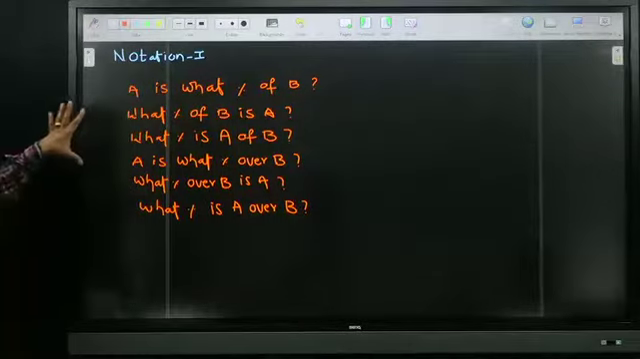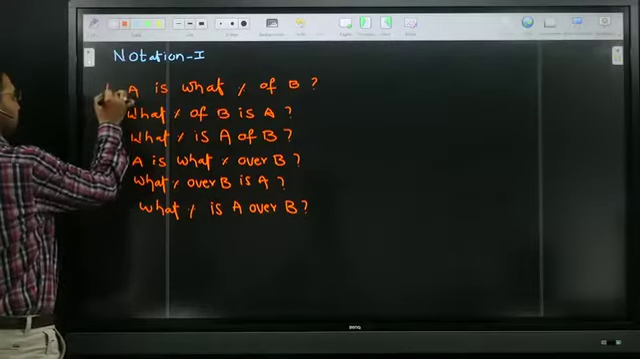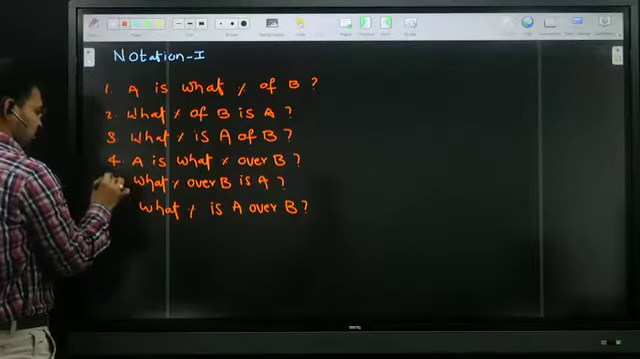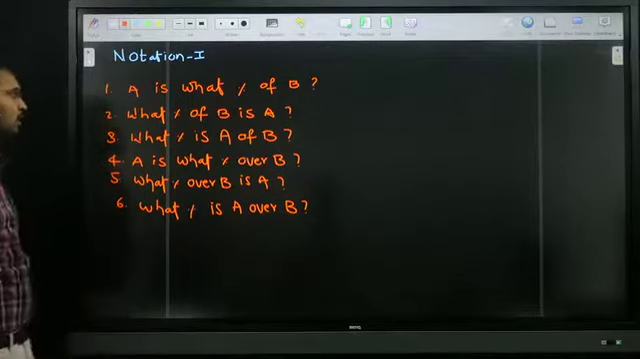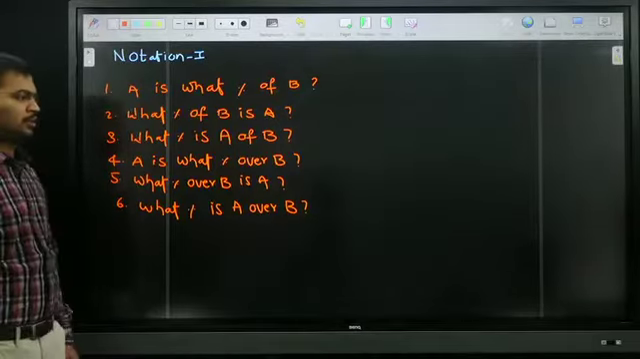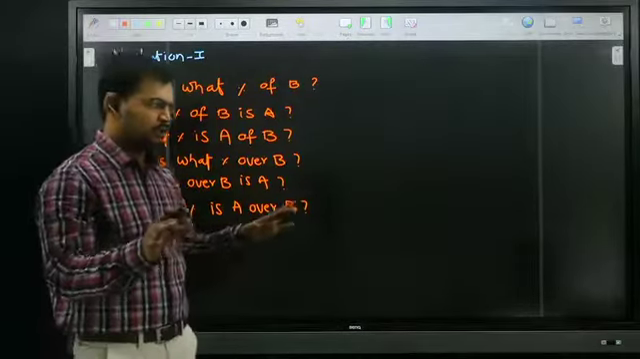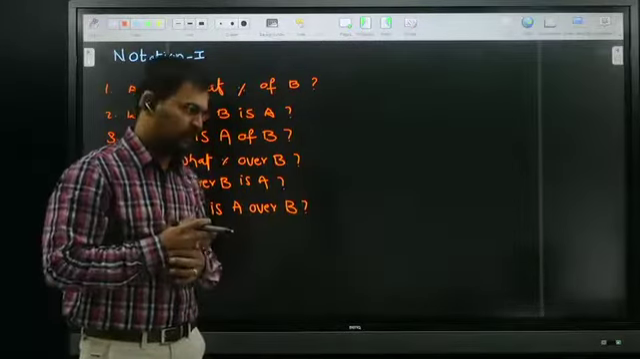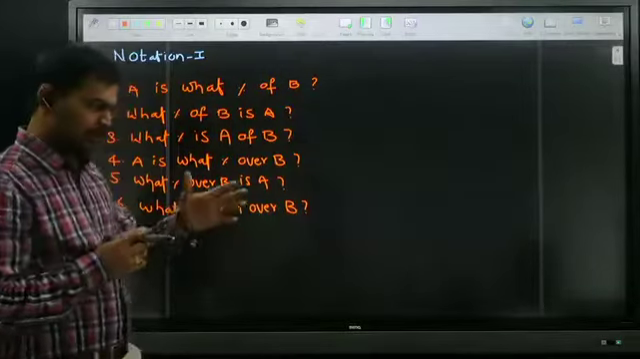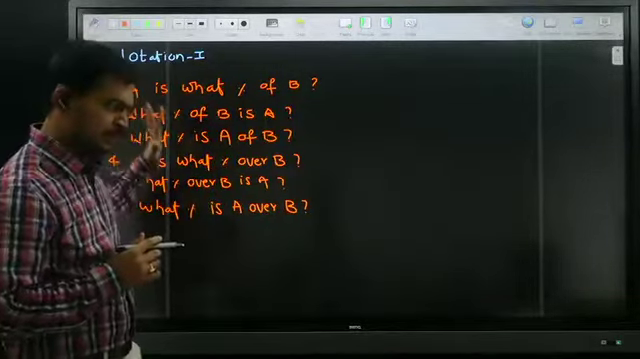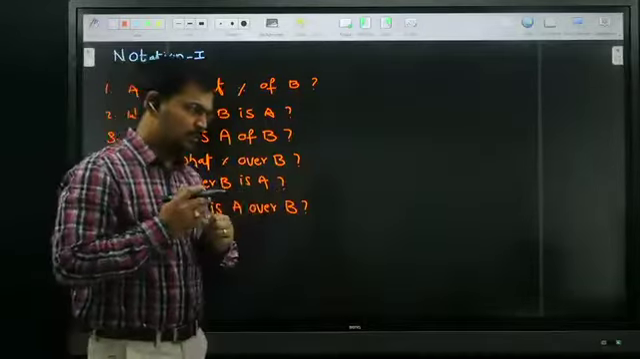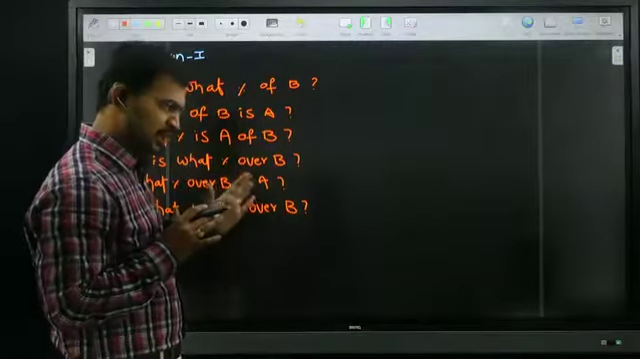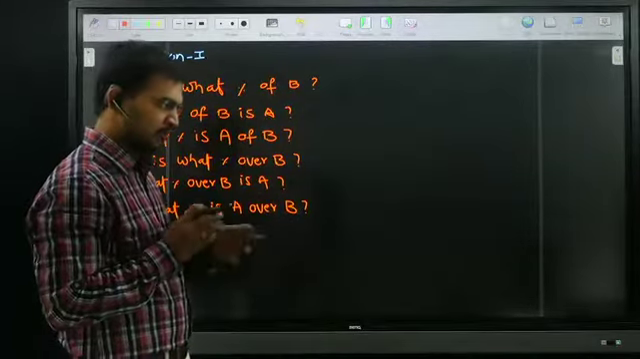Here total 6 statements are there. These 6 statements are same or different? Tell me, try to say the answer. Just tell me what is the right one. These 6 statements are same or different? I am waiting for the reply.